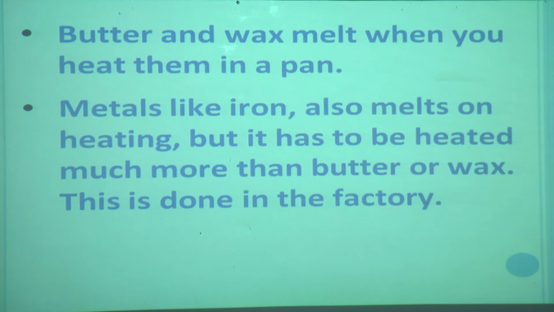Even metals like iron also melt on heating. But dear student, take note that it has to be heated much more than butter or wax, and this can be done only in the factory. We can't do anything like melting metal like iron ourselves. But you might have observed that butter and wax melt when you heat them in a pan.